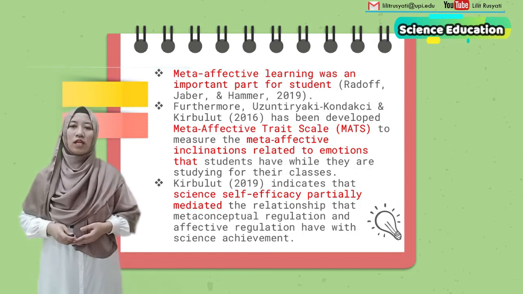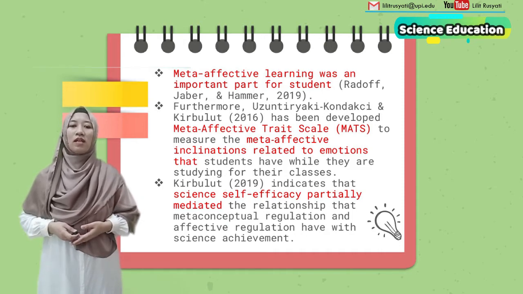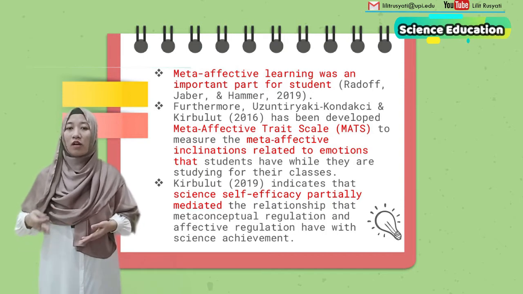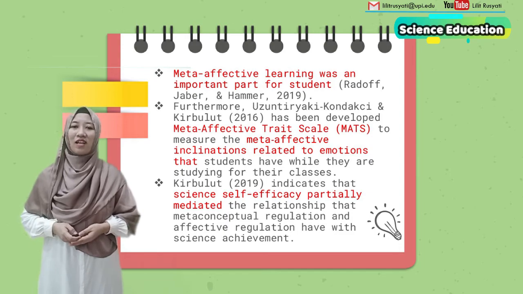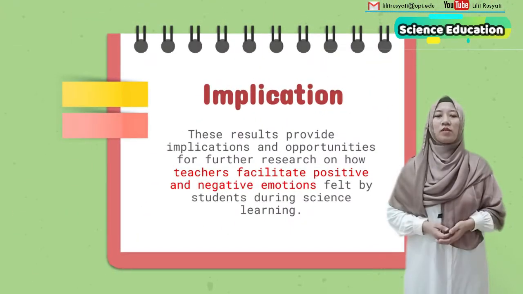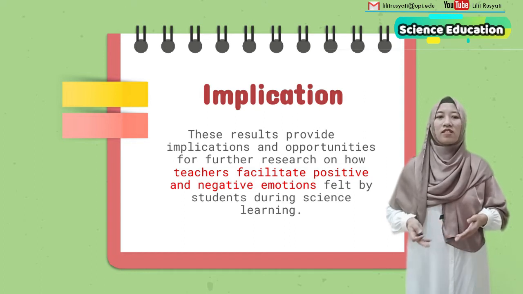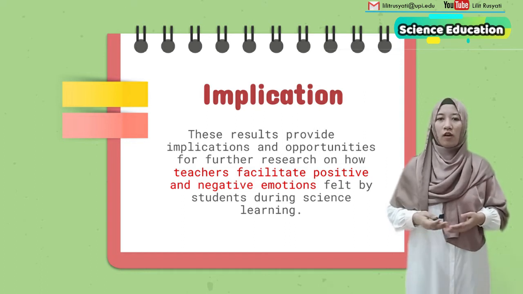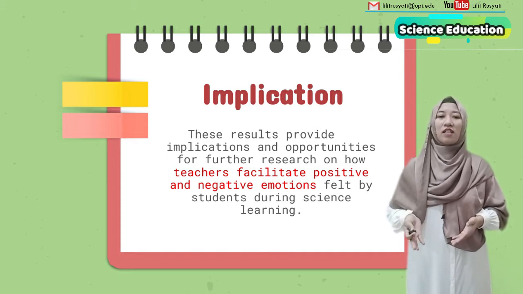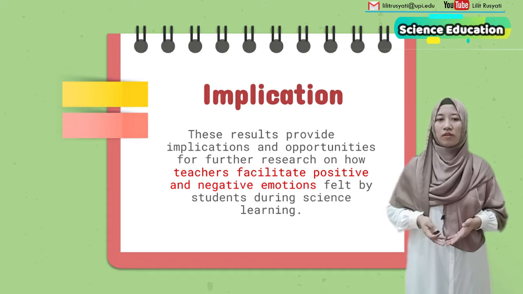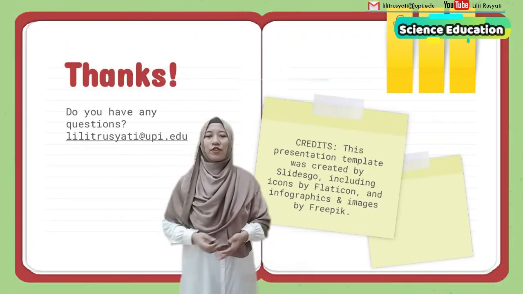And Kirbulut 2019 indicates that science self-efficacy partially mediated the relationship that meta-conceptual regulation and affective regulation have with science achievement. Our research has implications for further research and for science learning. These results provide implications and opportunities for further research on how teachers facilitate the positive and negative emotions felt by students during science learning.